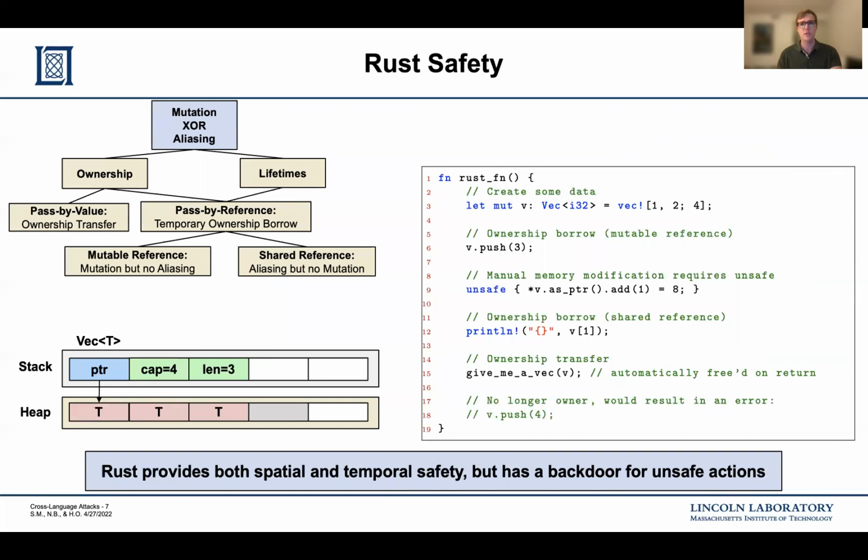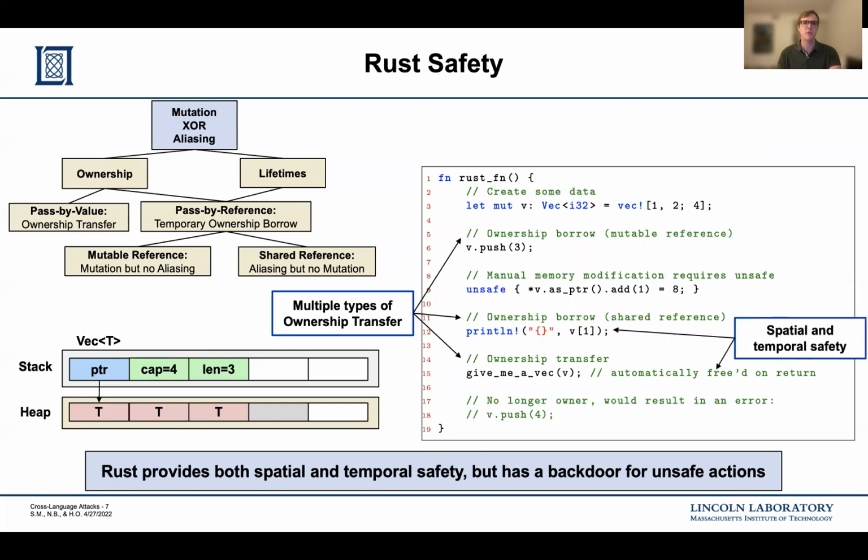Additionally, Rust leverages what is commonly referred to as fat pointers that associate metadata with data to prevent spatial errors, as seen below with the vector type, or vec. In fact, on the right, we can see a simple Rust program that creates a vec, borrows the data to other functions through both mutable and shared references, and finally transfers the ownership to another function. After the ownership transfer, Rust can no longer borrow or use the data. For example, line 18 would cause a compiler error in the program. We also see the discussed spatial and temporal safety guarantees by Rust in this example.